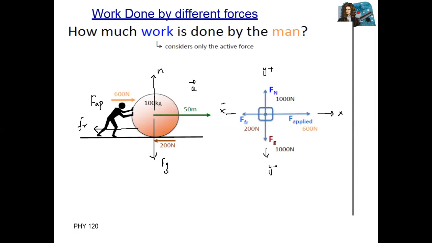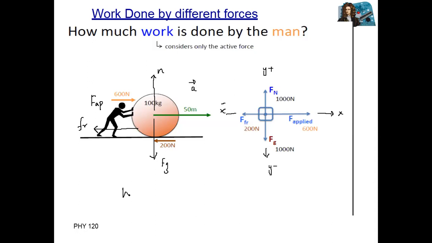So work done by the four forces: applied force, normal force, friction force, and gravitational force. Let's discuss one by one. First, how much work is done by the man?